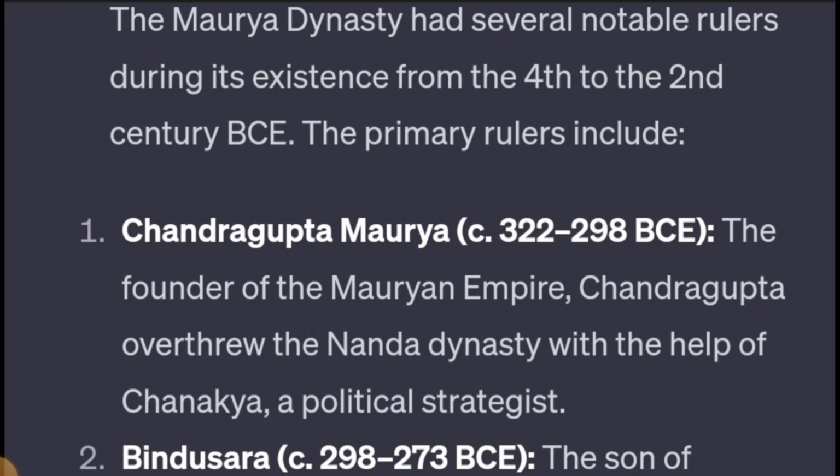So the primary rulers include: the first ruler was Chandragupta Maurya, that is, he ruled from 322 to 298 BC. He was the first and foremost ruler. He was the founder of the Mauryan dynasty, and Chanakya had trained him.